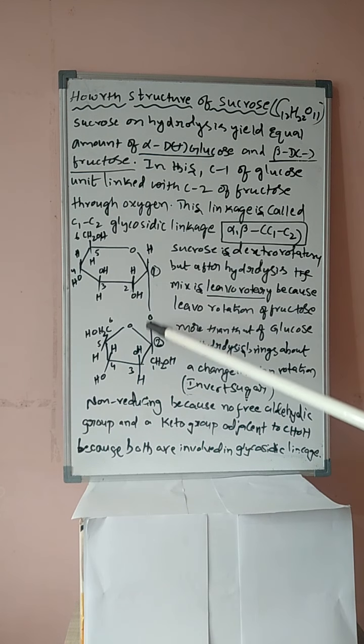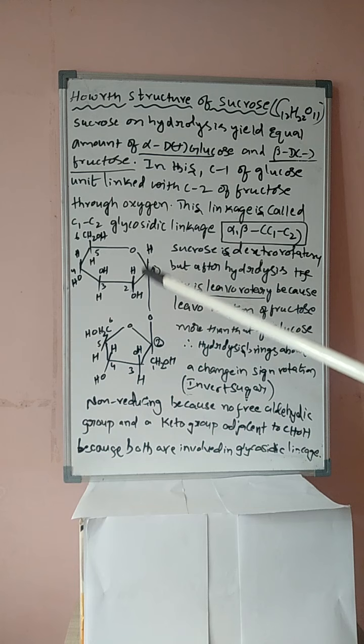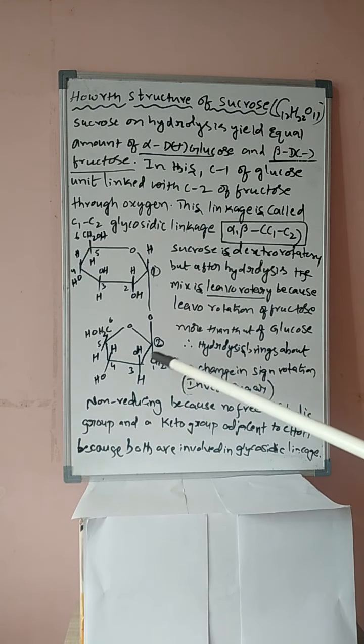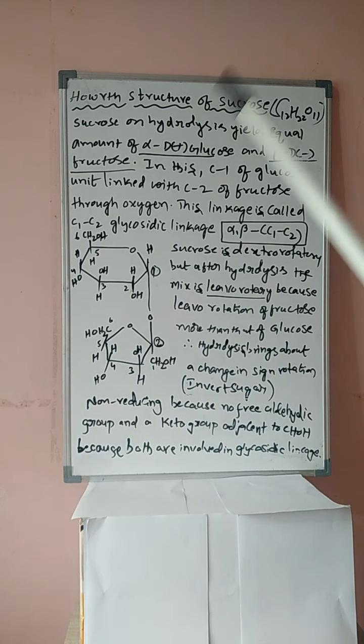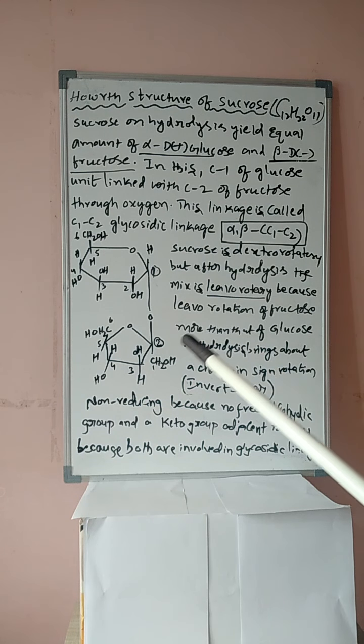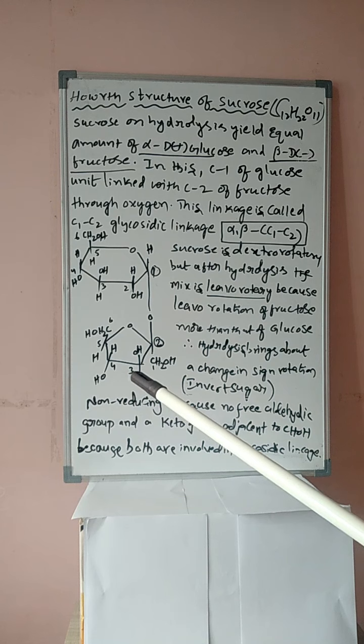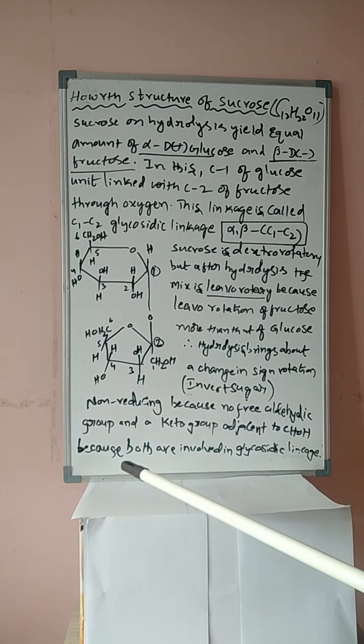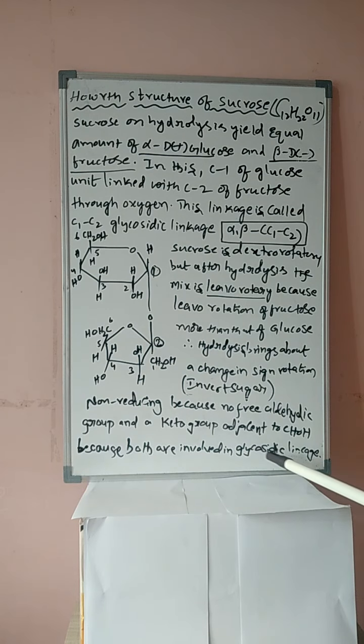No. Hence, the free groups are not present, as they are involved in glycosidic linkage. Hence, it is a non-reducing sugar. In examination, they will ask why sucrose is a non-reducing sugar. Because no free aldehyde group and no keto group adjacent to the CHOH group, because both are involved in glycosidic linkage.